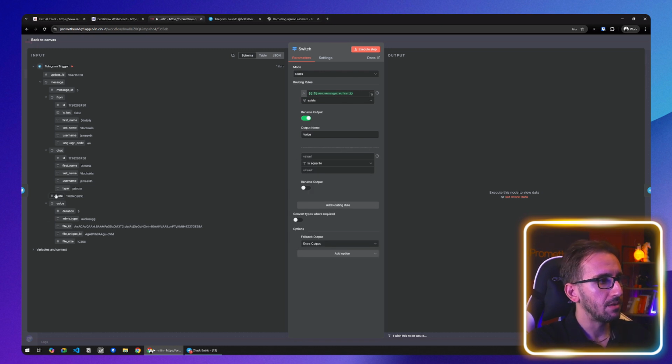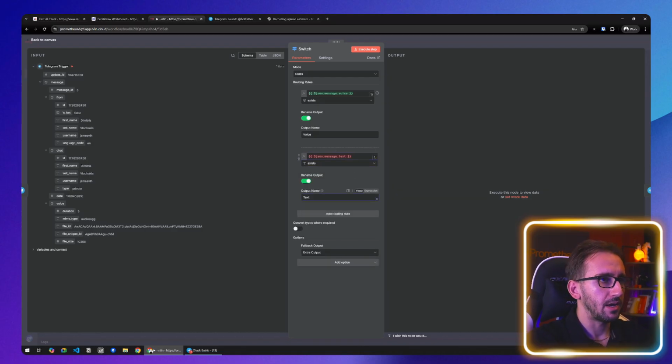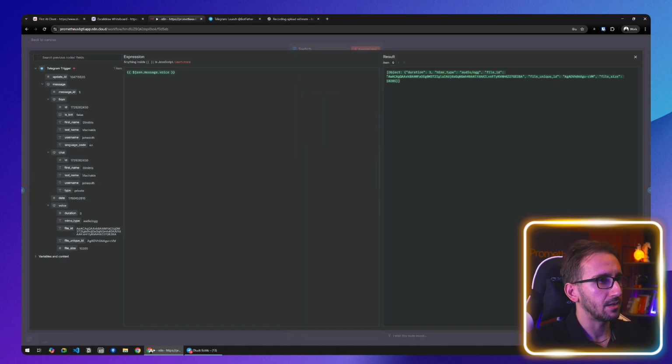For example, we might want to add text from before, and if the text exists, this is going to be text message. Oh, by the way, it's only going to be a voice message if the MIME type is audio OGG, because if the MIME type was a video, we wouldn't want to process it. So on the voice message parameters, let's see if we can add, let's go inside the expression and open it up so you can see a little bit more what's happening, and add this operator.